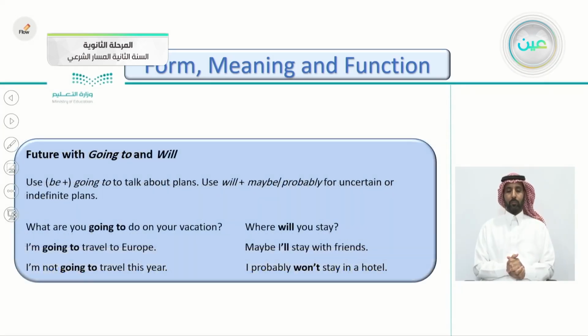The future with going to and will: we use be plus going to talk about plans. We use will or maybe or probably for uncertain or indefinite plans. Again, we use be plus going to talk about plans, and we use will plus maybe or probably for uncertain or indefinite plans. You can see them here in these examples.